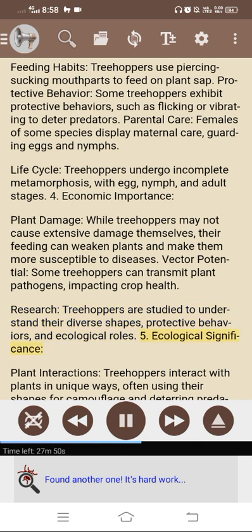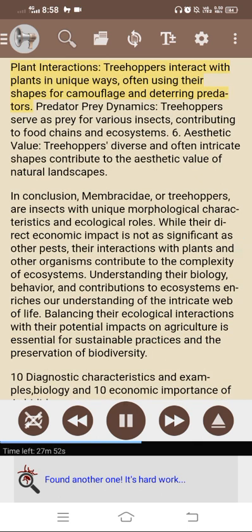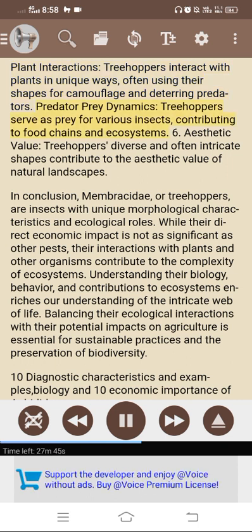5. Ecological significance. Plant interactions: treehoppers interact with plants in unique ways, often using their shapes for camouflage and deterring predators. Predator-prey dynamics: treehoppers serve as prey for various insects, contributing to food chains and ecosystems. 6. Aesthetic value: treehoppers' diverse and often intricate shapes contribute to the aesthetic value of natural landscapes.